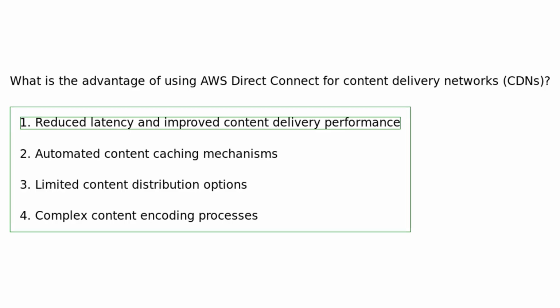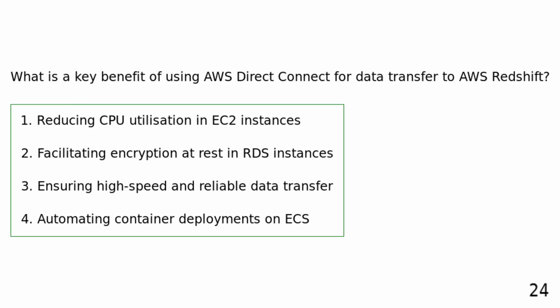AWS Direct Connect provides reduced latency and improved content delivery performance for content delivery networks by offering dedicated connections that ensure fast and reliable data transfer, enhancing the delivery speed and quality of content to end users. What is a key benefit of using AWS Direct Connect for data transfer to AWS Redshift?